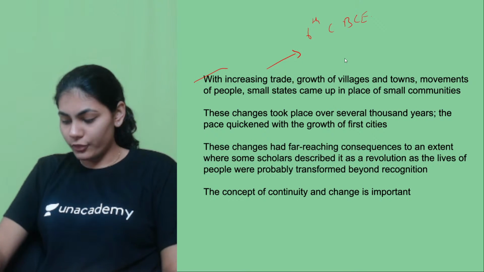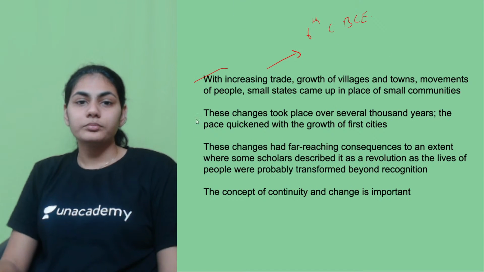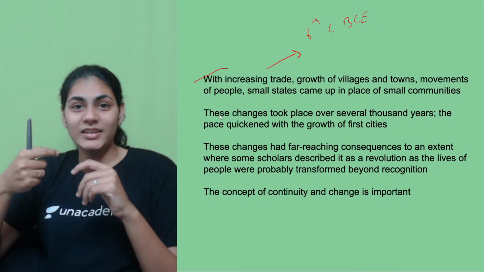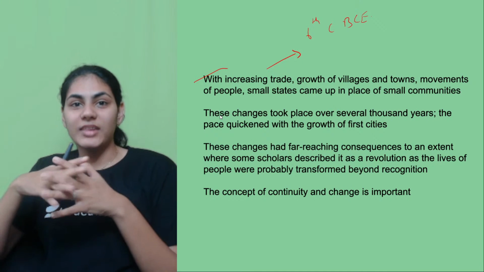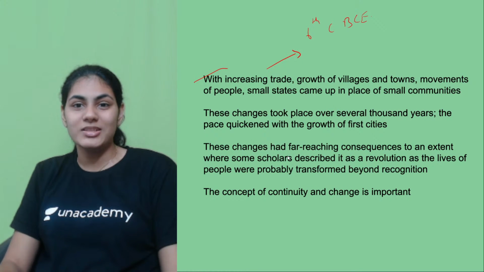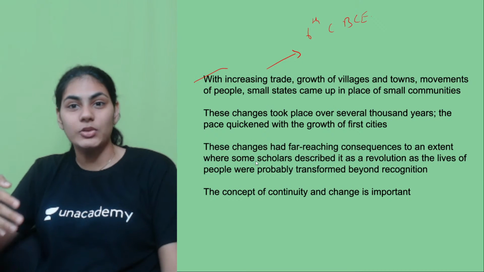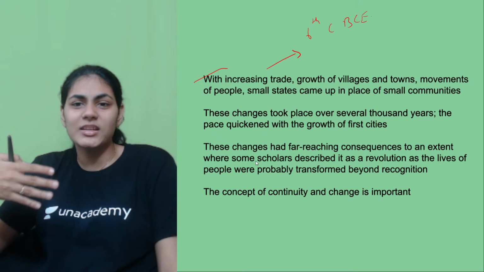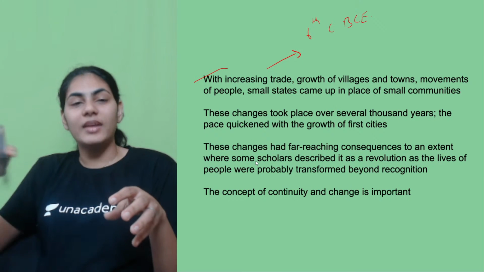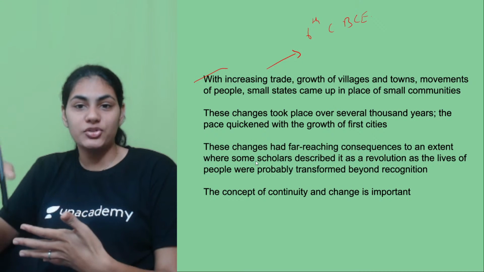So the growth of villages was happening, the growth of towns was happening, right? For several thousand years. It did not just happen overnight, right? It took almost several thousand years for kingdoms to come up. Historians look at the changes that were happening back then and call it a revolution. What does a revolution basically mean? A sudden change, after which new things come up. The lives of people were highly transformed.